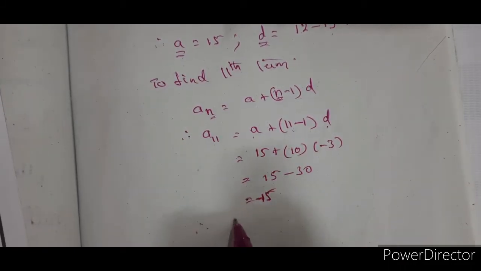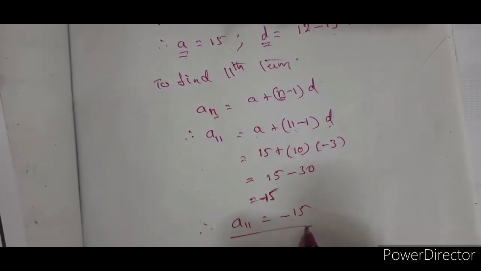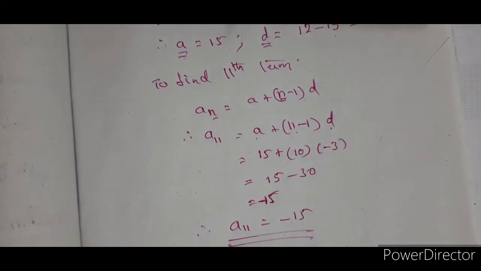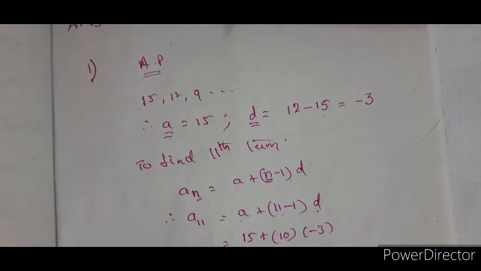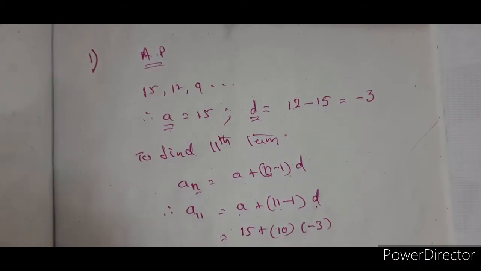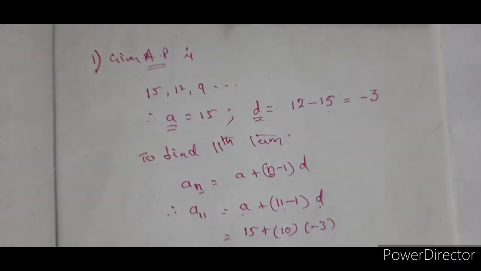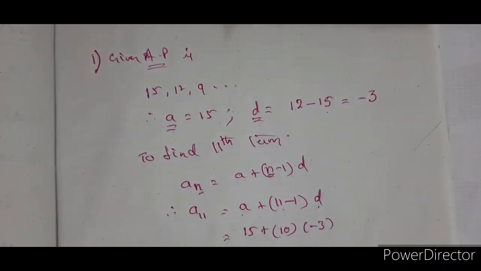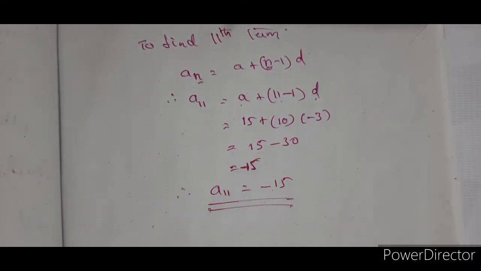Therefore, the 11th term is equal to minus 15. This is the answer. Please pause the video for a few seconds and note down the complete problem, writing 'given AP is'.